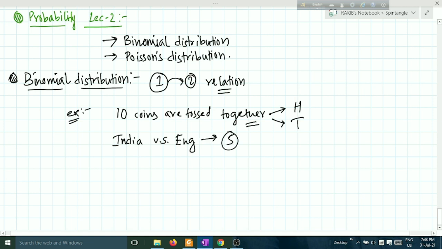In a series of 5 matches, India can win 3 matches or can lose 2 matches. Okay, if India wins 3 matches, then India will surely lose 2 matches. In this kind of relationship, there are not more than 2 outcomes. This one is one outcome, this one is the second outcome. In this kind of case, we will use binomial distribution.